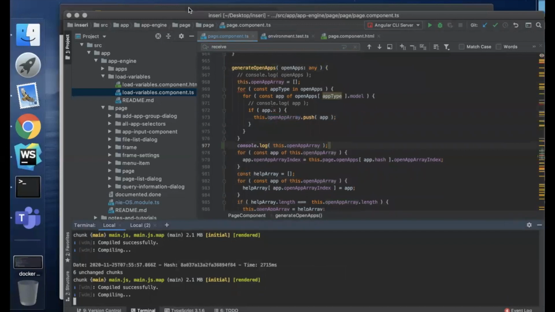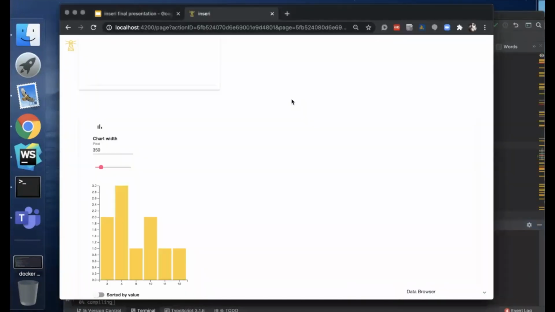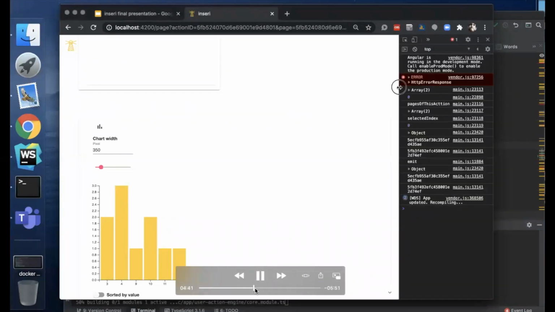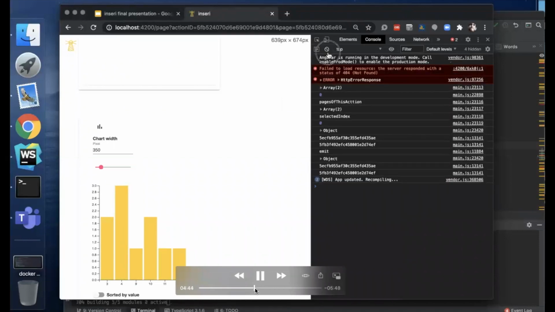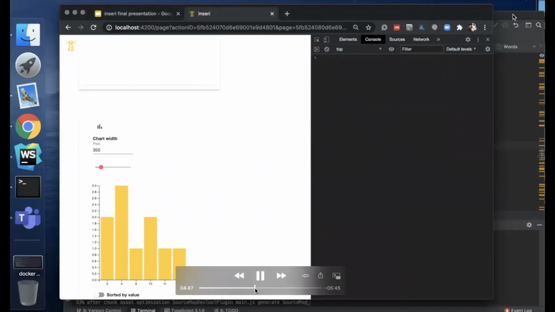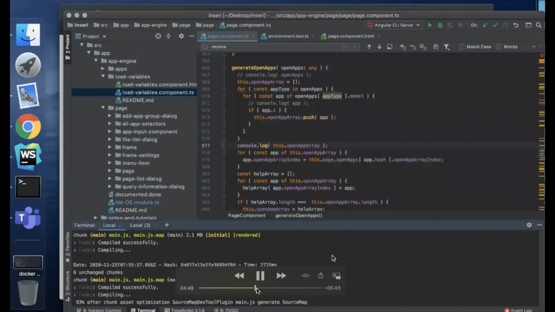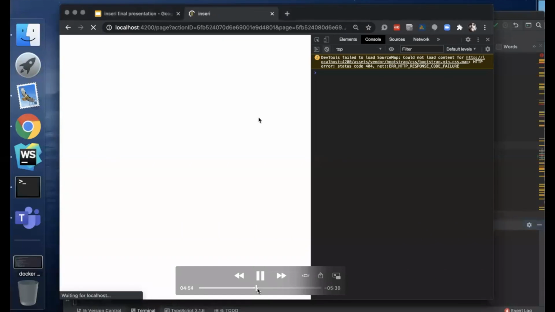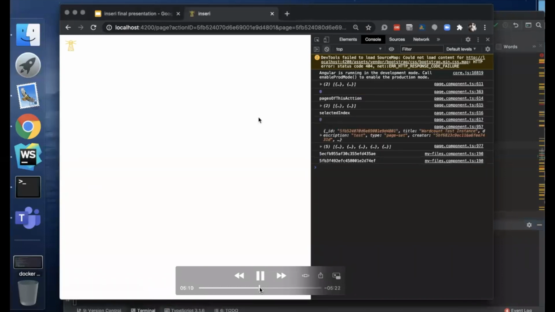I'll just reload the page. It's taking a little while, maybe because I took a video at the same time. Sorry, it will be a couple more seconds. Okay, now it's done.